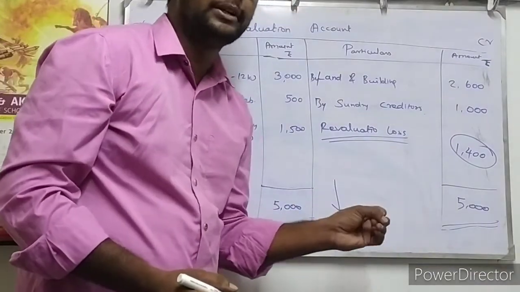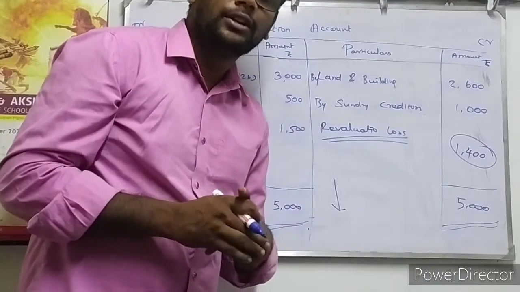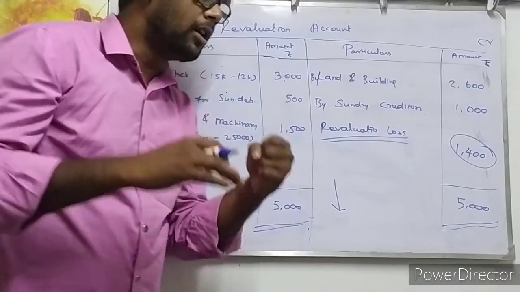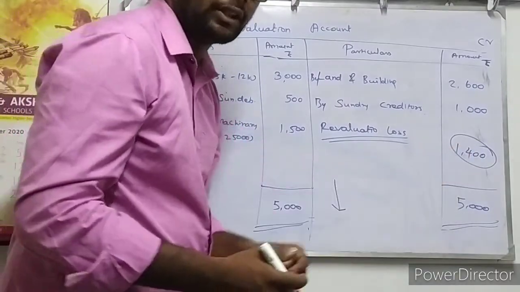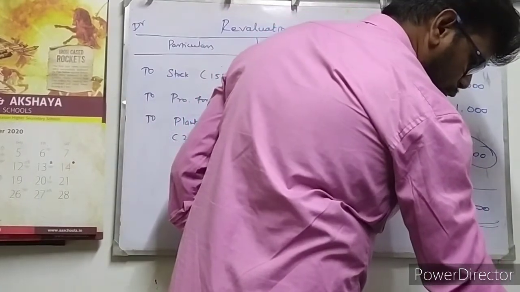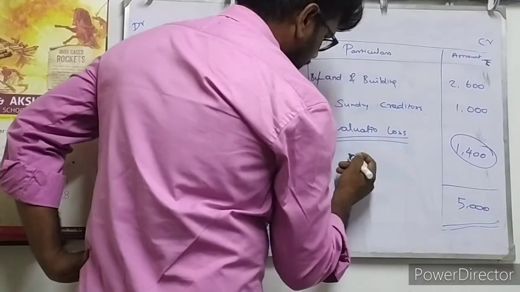The revaluation loss should be borne by all three partners as per their existing profit and loss sharing ratio. Not only the outgoing partner, not only the continuing partners. All three partners should bear this risk. This 1,400 rupees should be split and given to all three partners as per their existing profit and loss sharing ratio.